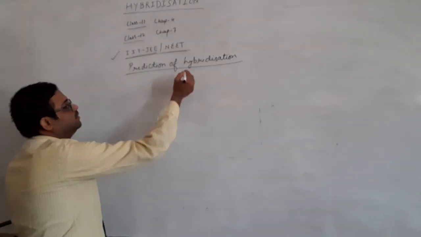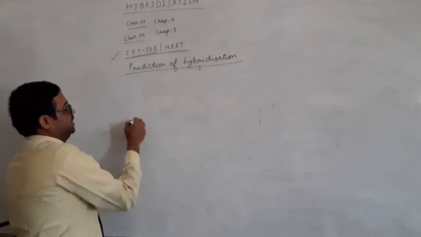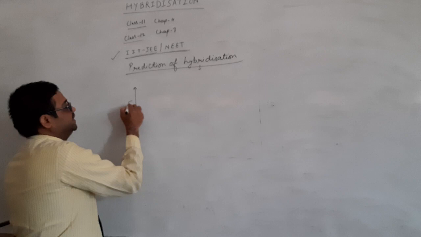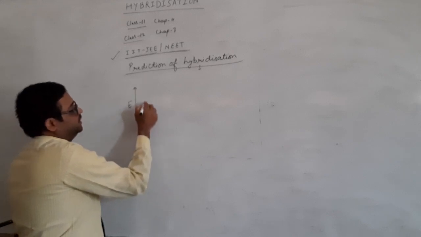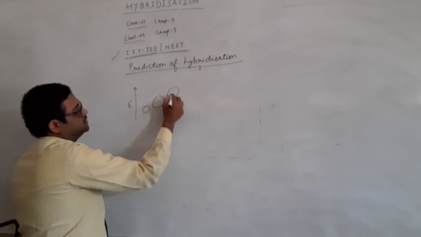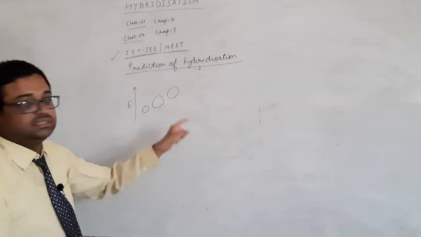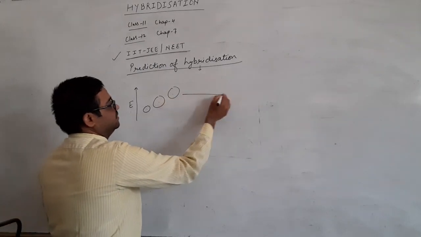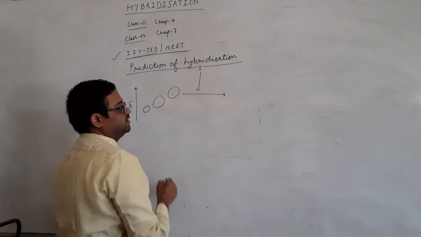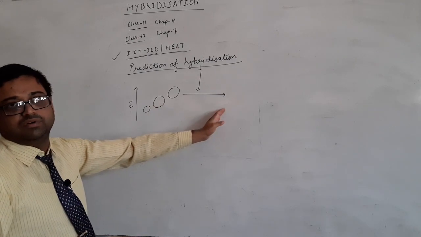And if we are talking about hybridization, then we can say this: if energy is increasing in this way, then if initially you have these orbitals of different size and different energies, then after hybridization, what will happen? The equal number of orbitals will be formed.